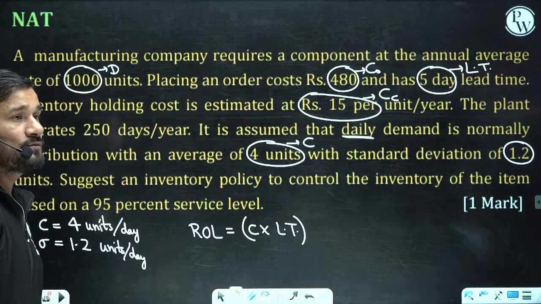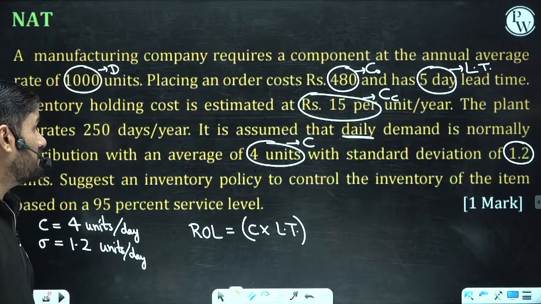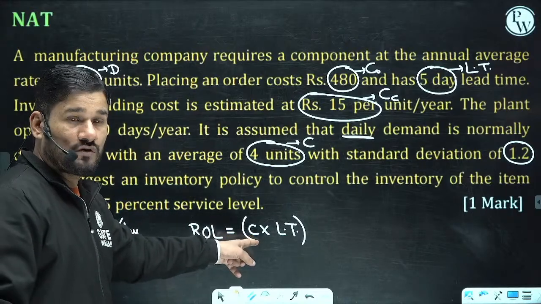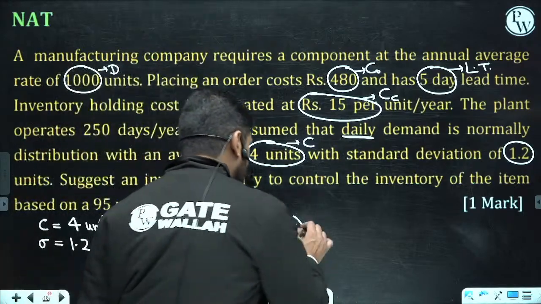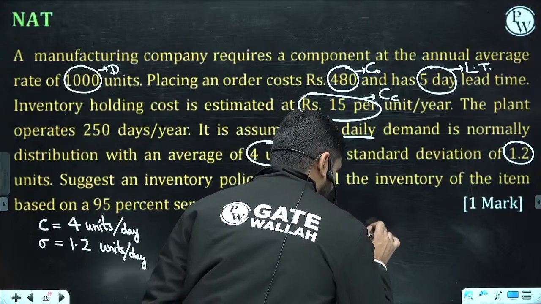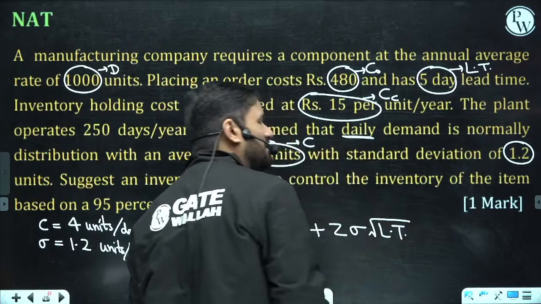What is the reorder level? Reorder level is 4, this is the consumption rate per day, times lead time, plus Z sigma root LT. This is the formula which I told you in the lecture.